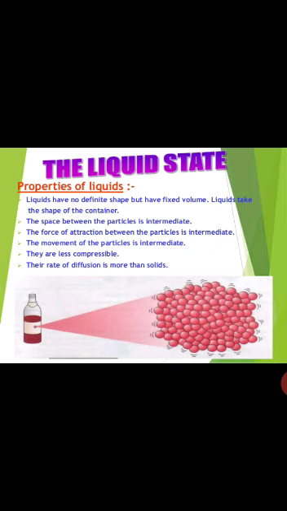Moving on to the liquid state, the properties of liquids are they have fixed volume but do not have definite shape. Liquid takes the shape of the container. Like, for example, if you are putting water in a beaker, it takes the shape of the beaker. And if you put water on the floor, it just flows. It does not have any shape, but it does have fixed volume.